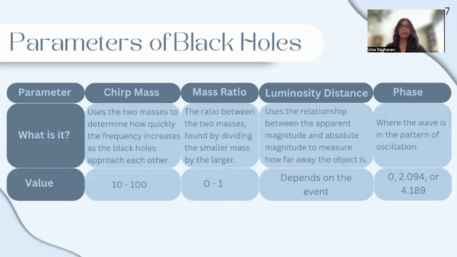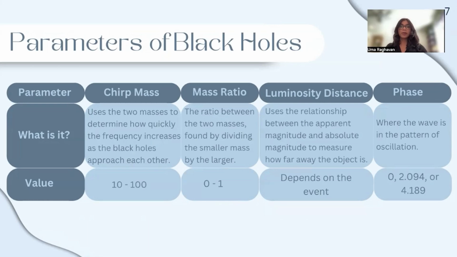While estimating all of the parameters together would provide the most accurate results, it would also take days to process. Instead, I needed to assign pre-existing values to all of the parameters except for the 3 I want to estimate. Those 3 are the chirp mass, which uses the two masses to determine how quickly the frequency increases as the black holes approach each other.